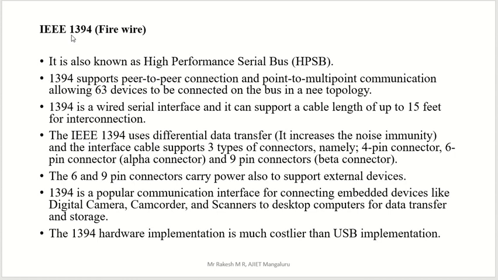IEEE 1394 is another wired communication. It is also known as the high performance serial bus. Another name for IEEE 1394 is high performance serial bus. 1394 supports peer-to-peer connection and point-to-multi-point communication. One point is there on one side, one person, and on the other side many persons. That is called point-to-multi-point communication.